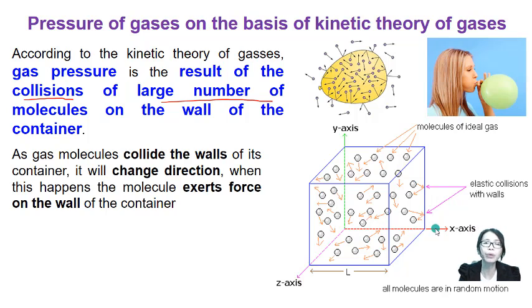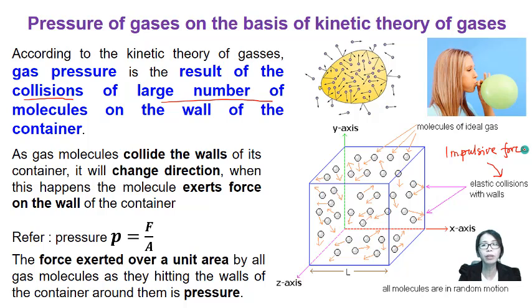As the gas molecule collides with the wall of the container, it will change direction. When this happens, the molecule actually exerts a force on the wall of the container. If you still remember in chapter 3, when we have collisions, during the collision we are going to have what we call impulsive force. Boys and girls, recall what we learned in chapter 3. When the gas molecule collides with the wall of the container, it exerts what we call impulsive force on the wall of the container.